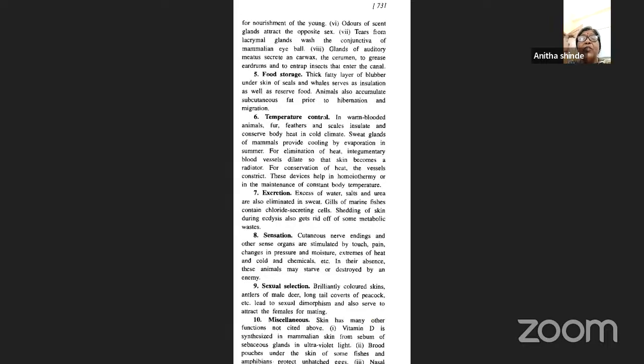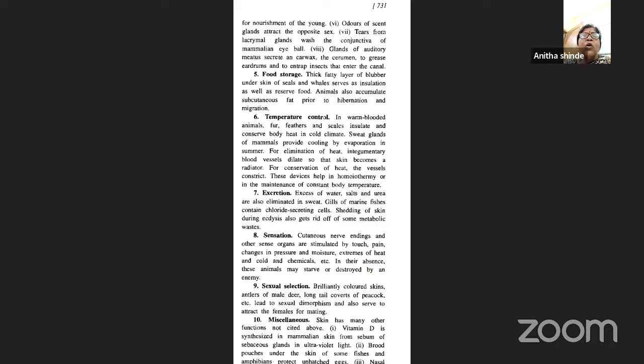So next is what? Food storage. You all know the thick fatty layer of blubber under the skin. This fatty layer of blubber under the skin of seals and whales serves as an insulator. They serve as insulation as well as reserve food.